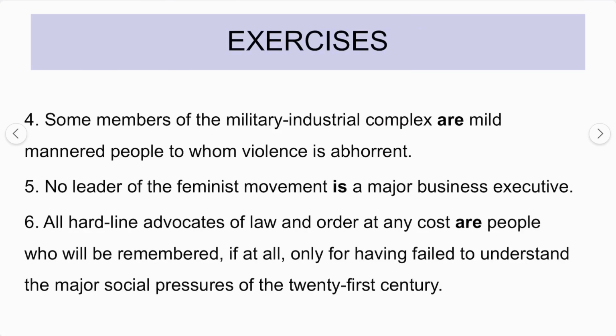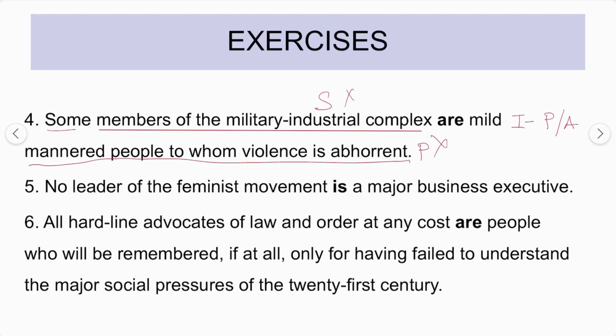Moving to the next one, again "some": "Some members of the military industrial complex are mild mannered people to whom violence is abhorrent." So again, this is the subject, this is the predicate term, and this is an I proposition, meaning it is particular in nature and affirmative, and at the same time neither the subject nor the predicate is distributed.